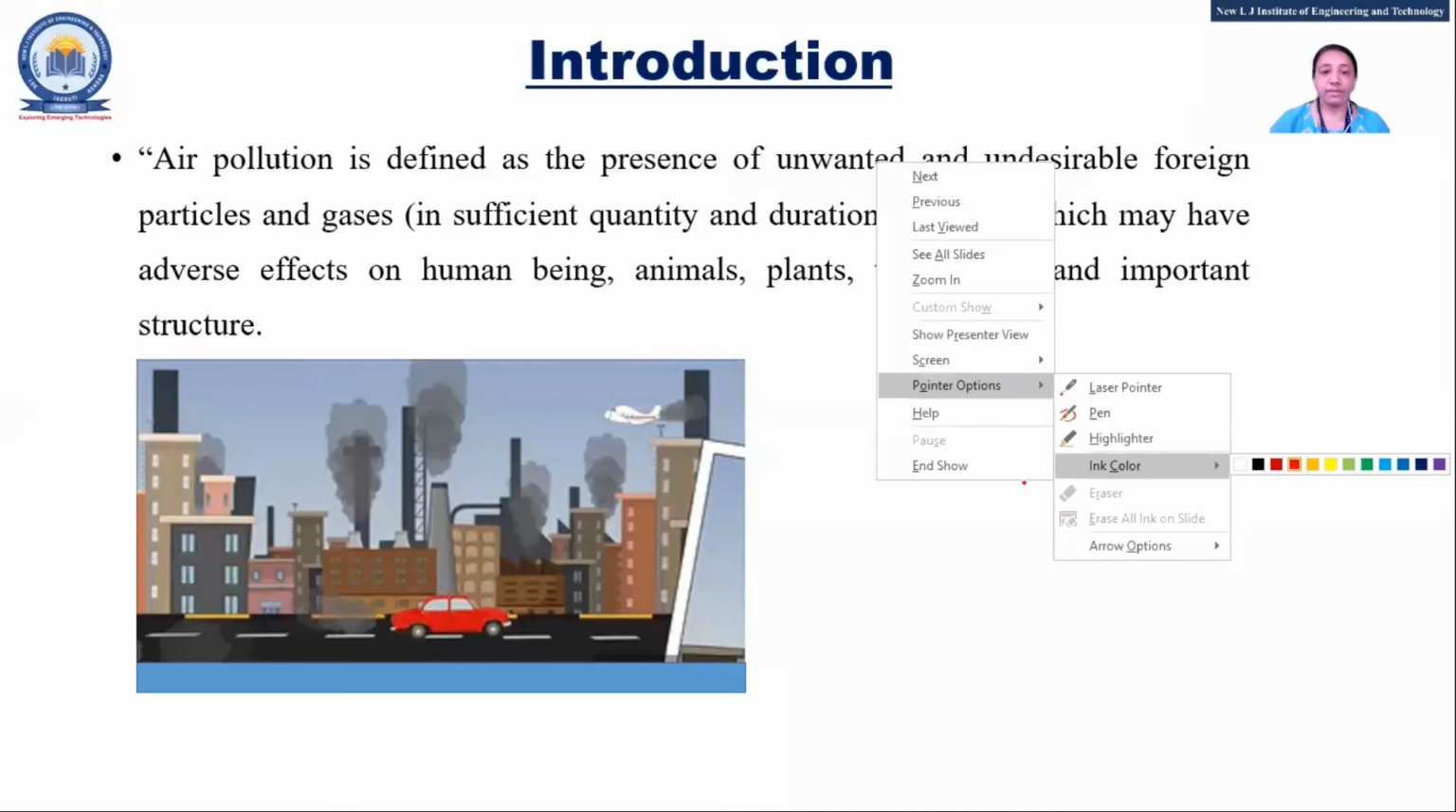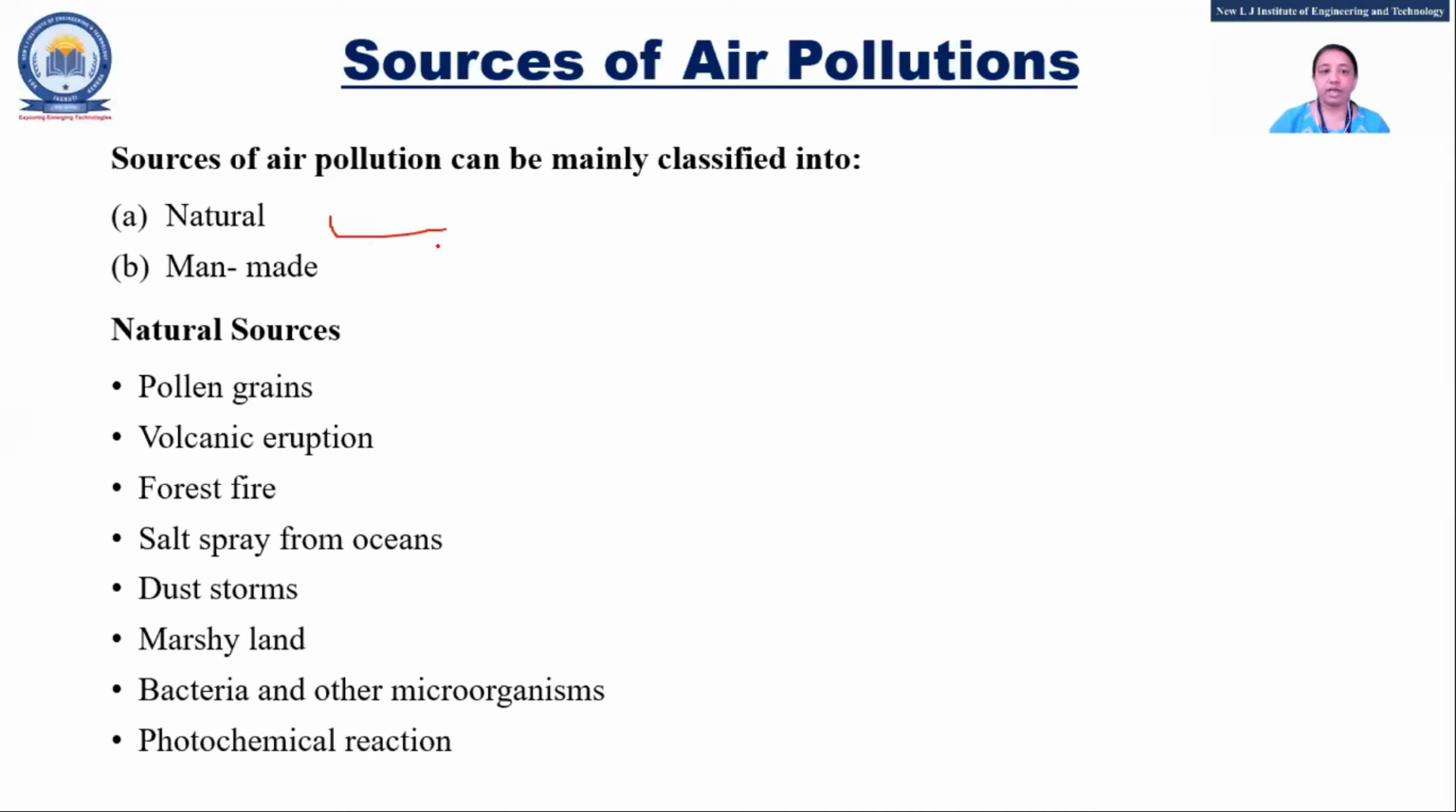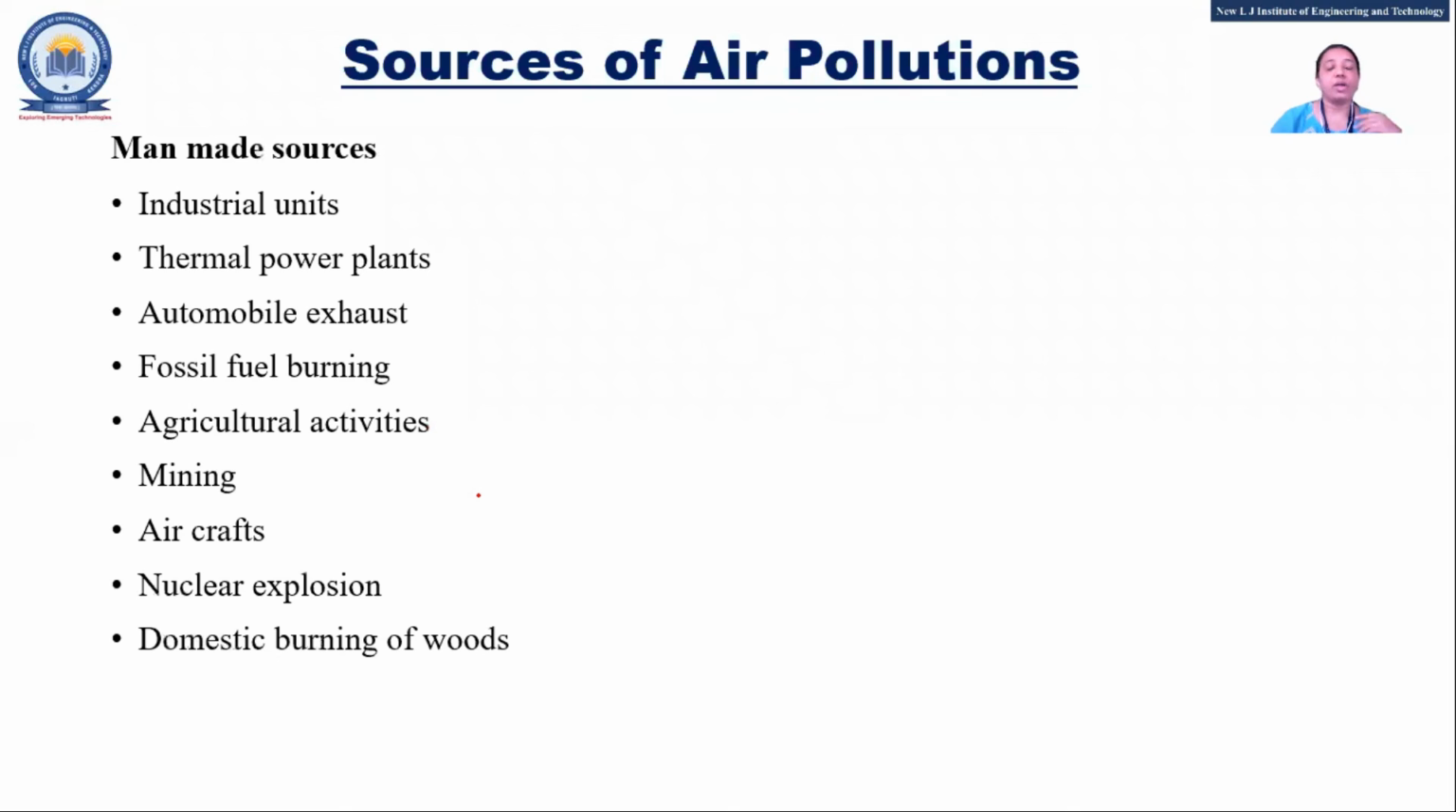So that is nothing but air pollution, right? The other one is source. There are two sources: natural and man-made. So always it is like that only. Natural, that means what? A volcanic eruption, forest fire, which are done naturally. And man-made, that means what? Because of us. That means industry, any power plant, any fuel burning, you can say, or nuclear explosion. Because of those man-made sources, the air gets polluted.